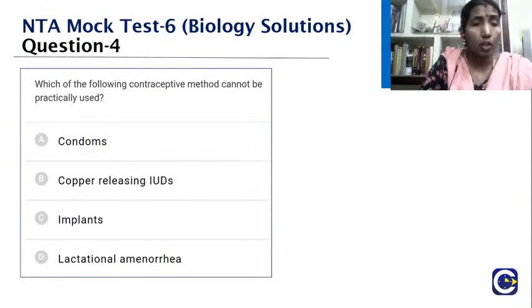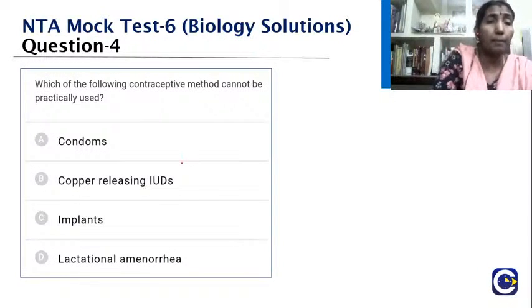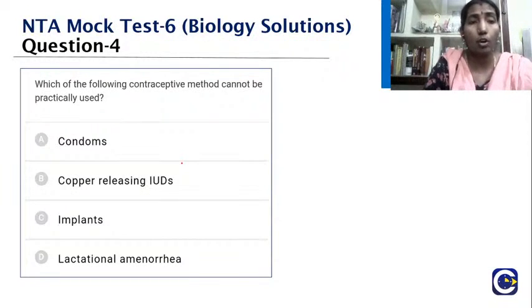Which of the contraceptive methods cannot be practically used? Condom, copper releasing IUDs, implants, lactational amenorrhea. Now when you look into this, condoms are widely used. What about IUD?